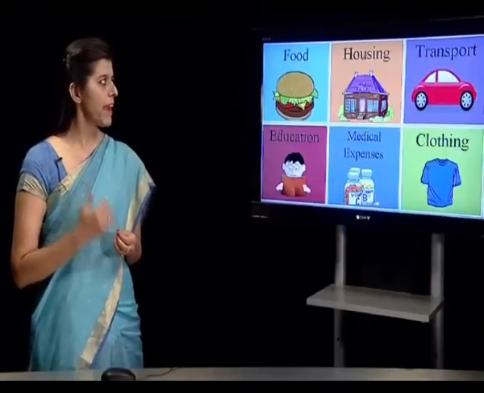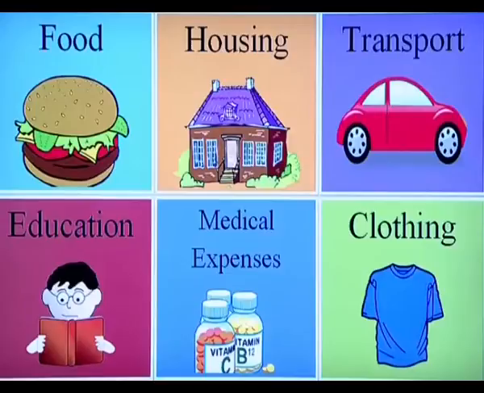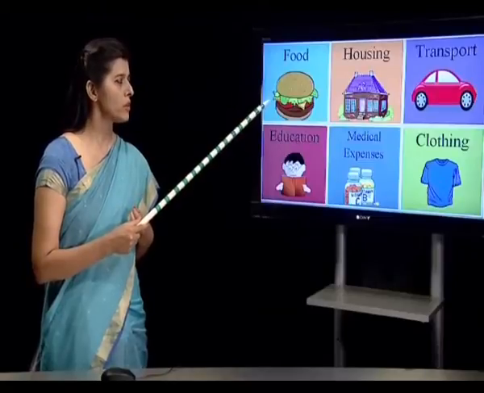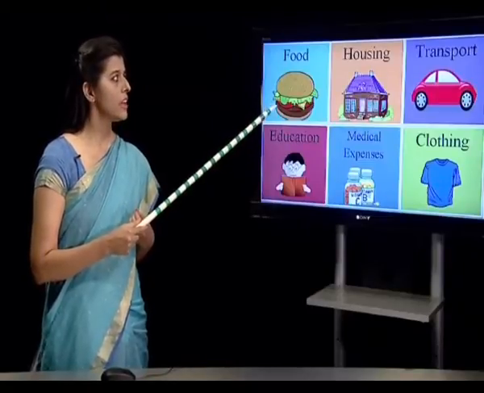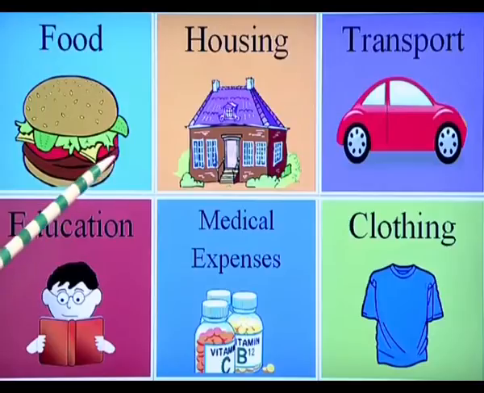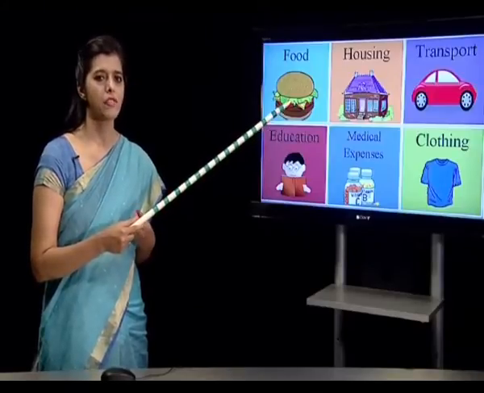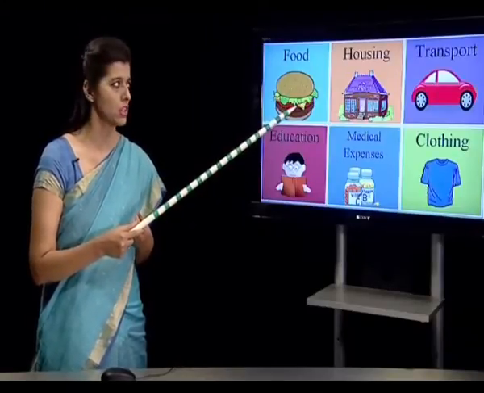Now we spend on different categories. One is food, like a family needs to eat. Every member has to satisfy his hunger every day. So food is a very important part of our expenditure. Then we go on to housing. We have to live in a house for shelter. So for housing, we need to spend, so that we invest for a house, or we are staying in a rented house, but we are paying the money, we are spending our money in the form of expenditure.